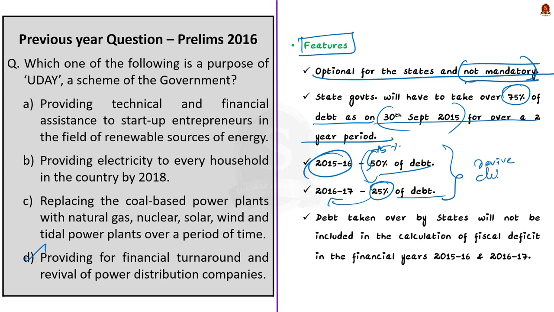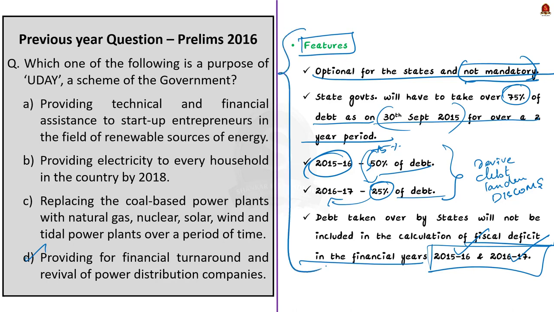Here the most important thing that you have to remember is that the debt taken over by the state as per the Uday scheme will not be included in the calculation of the fiscal deficit of the respective states in the financial years 2015-16 and 2016-17. So this is about Uday scheme.